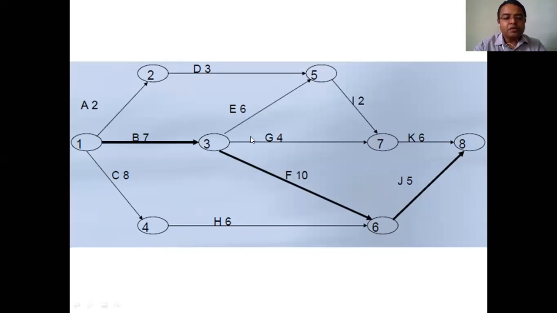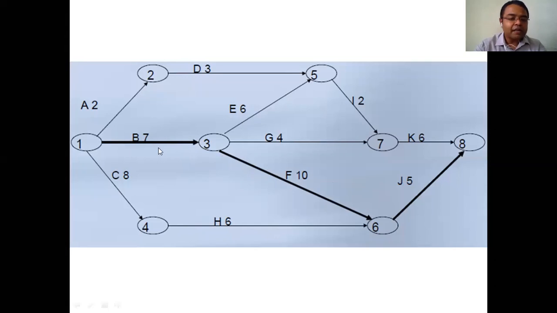In the total project, we just have to focus on these three activities B, F, J. These are the major activities. If you take care of these three activities, the total project may be completed within our planned time.